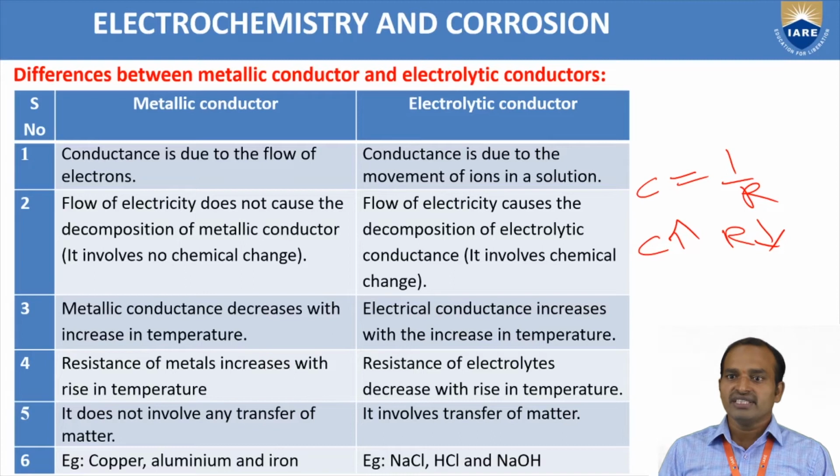It does not involve any transfer of matter. Which one? Metallic conductor. The metallic conductor does not involve any transfer of matter. The electrolytic conductor involves transfer of matter. The best examples for metallic conductors are copper, aluminium, zinc, iron, etc. Electrolytic conductors are acids, bases and salts. The acids are HCl and H2SO4, bases are NaOH, and salts are NaCl.